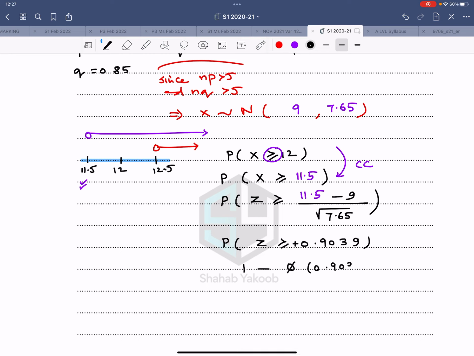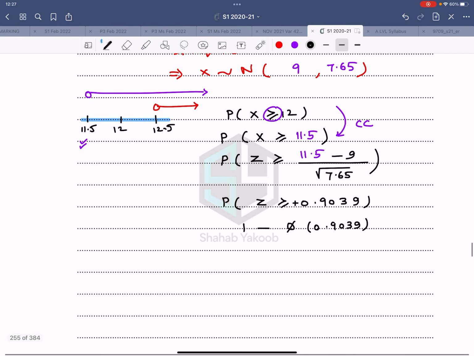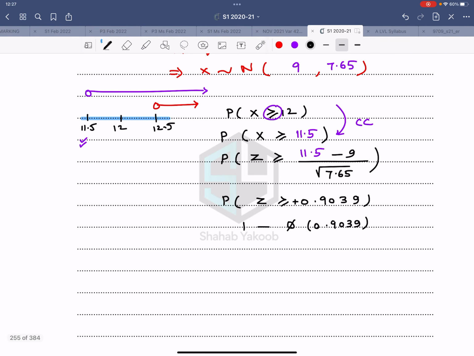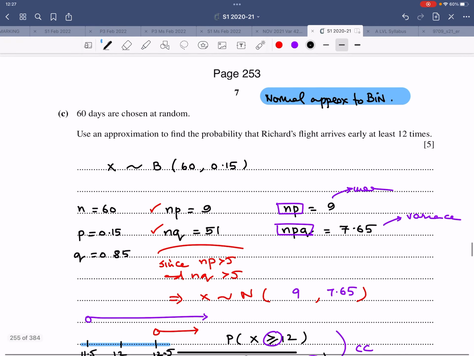Read the table, subtract the probability, 1 minus 0.8169, which is 0.183, rounded off to 3 significant figures. So that's the working for the normal approximation to binomial.